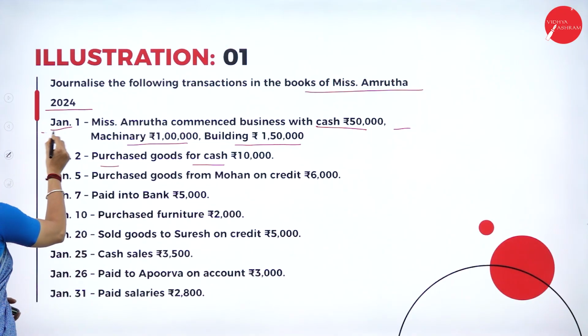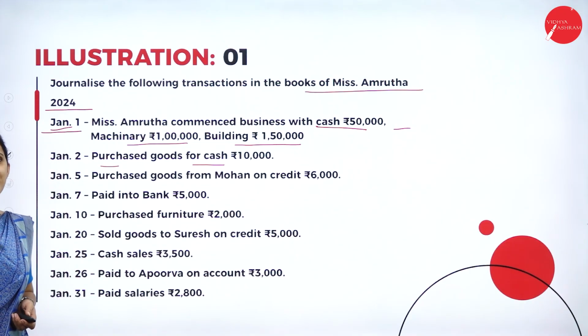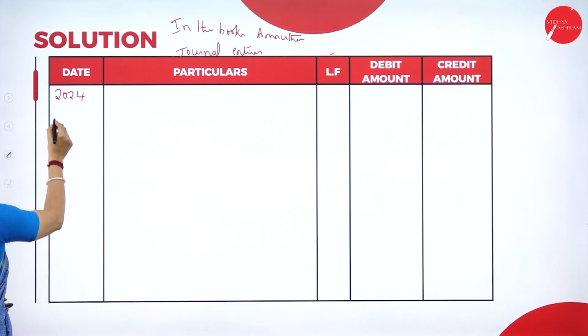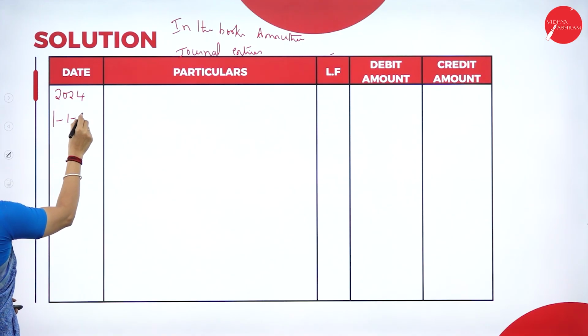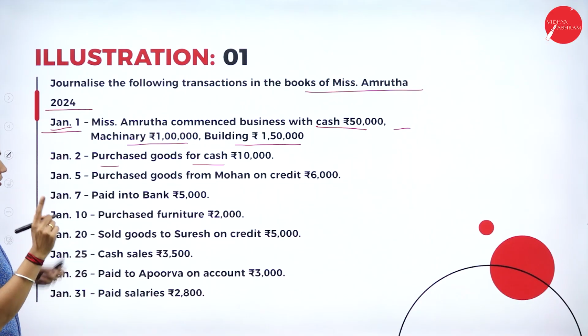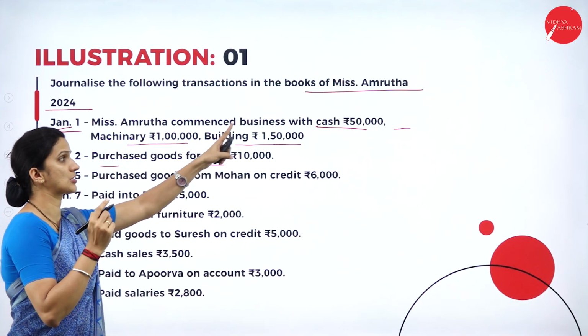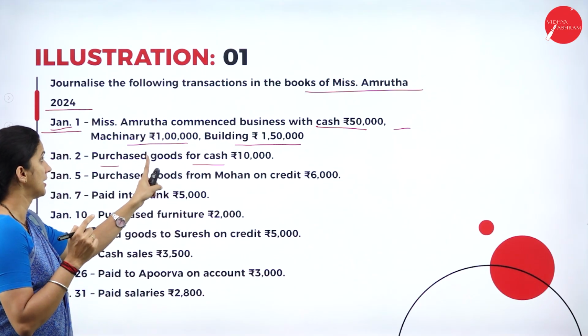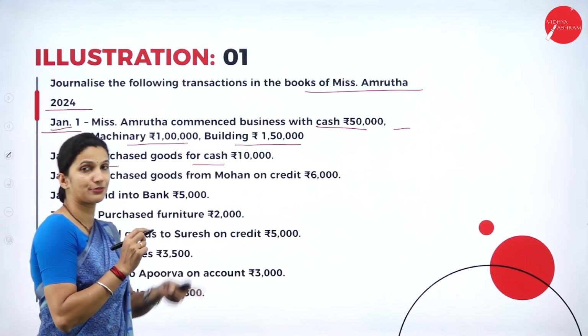So the first transaction that we have is on 1st Jan. So the date is 1/1/2024. Amrita commenced business with cash 50,000, machinery 1 lakh, building 1,50,000.